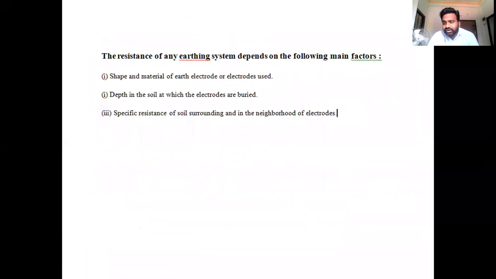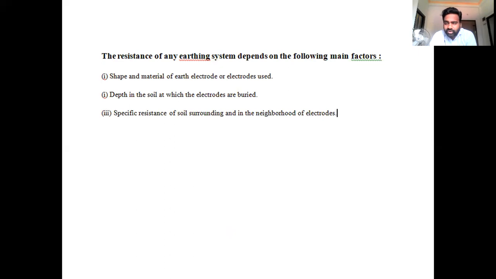What are the main factors affecting this particular earthing system? Resistance is one important factor, and the second most important is the electrodes. We are talking about the earthing electrode, which is one of the important parameters in this earthing system. The type of material we are using and the type of electrode we choose is important. The second is the depth of digging the earth pit. While digging the earth pit, we have to be particular that the electrode is placed in a particular manner at a particular depth.